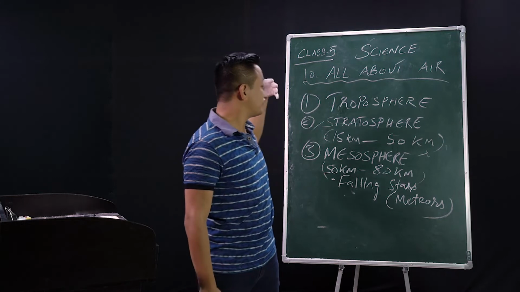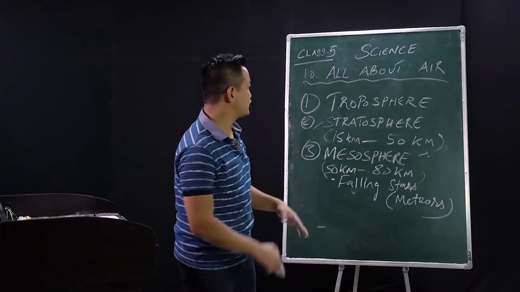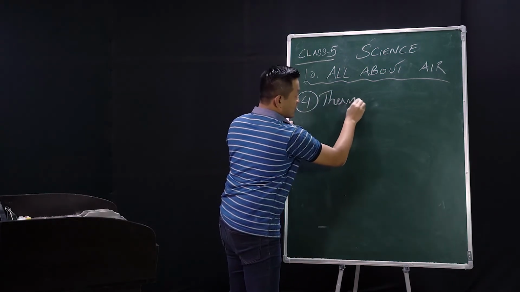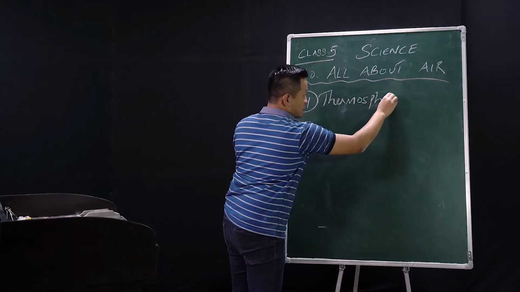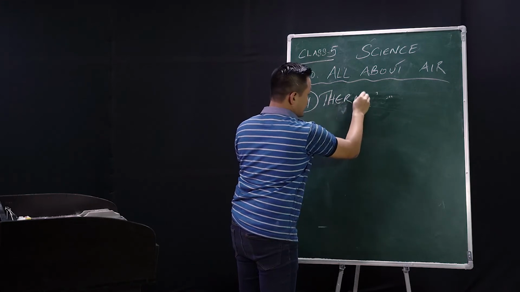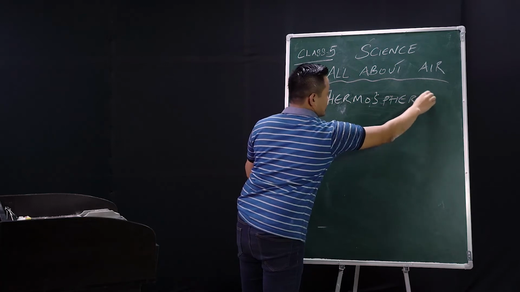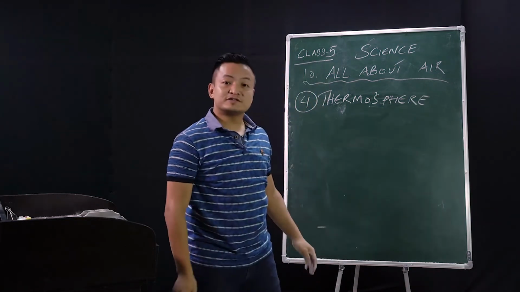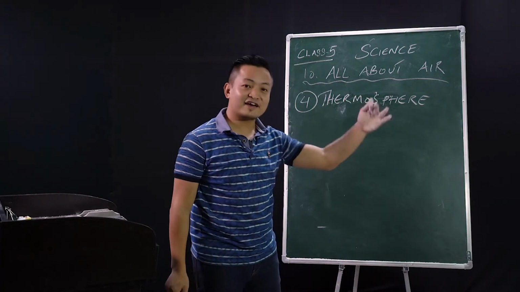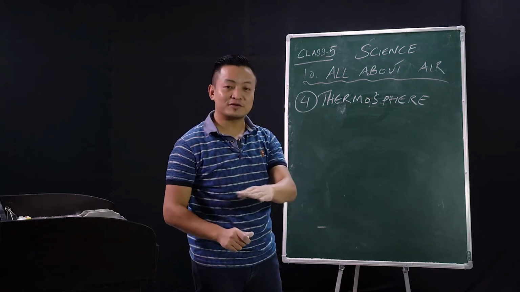Now we'll go to the fourth layer of the atmosphere, that is the thermosphere. Students, this is the fourth layer, next to the mesosphere. The mesosphere went up to 80 kilometers, right?